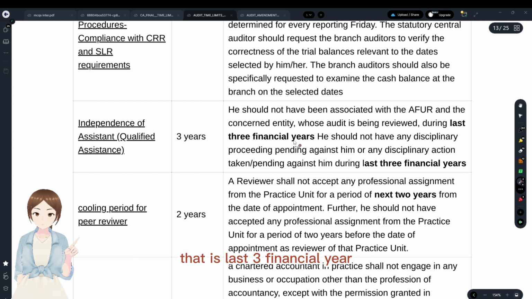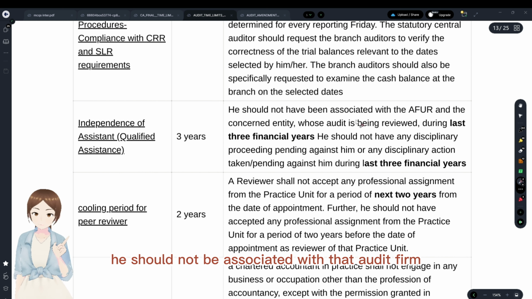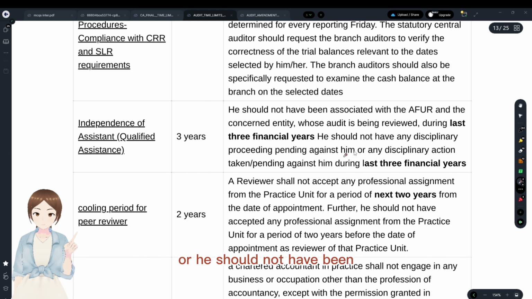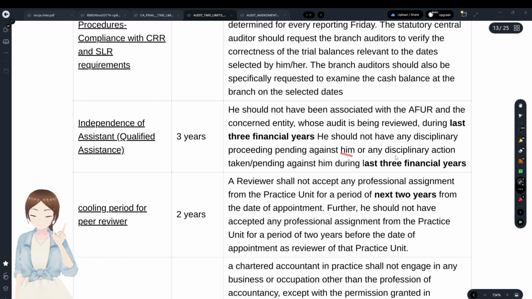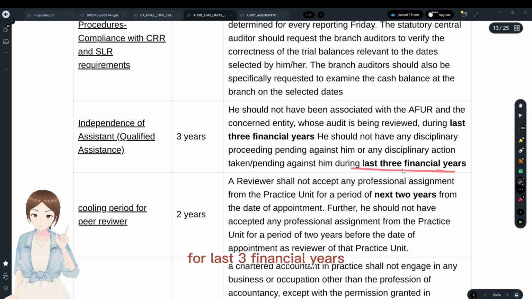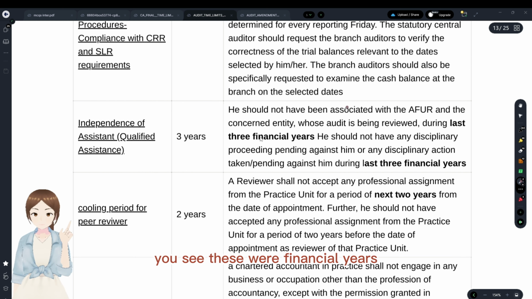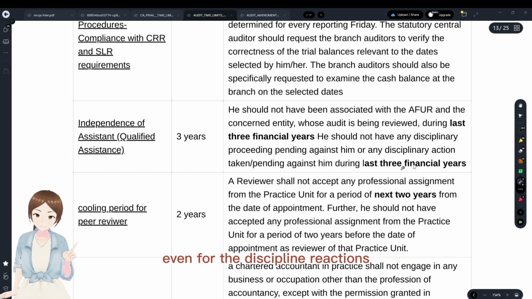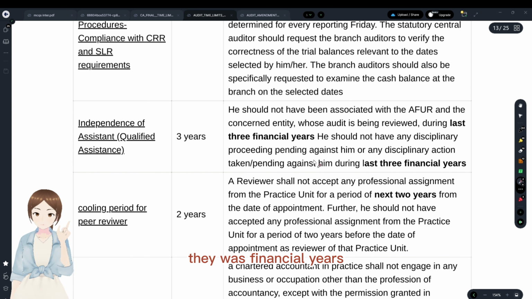That is, for the last 3 financial years, he should not be associated with that audit firm, and he should not have had any proceeding pending against him or any disciplinary actions for the last 3 financial years. You see, these were financial years, even for the disciplinary actions.